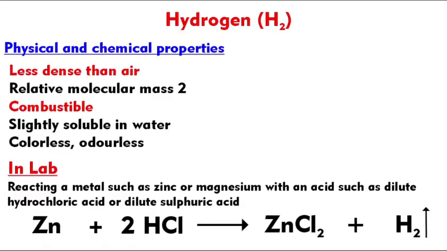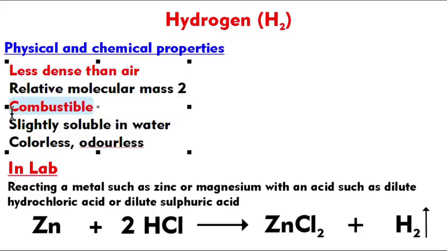So first see hydrogen. You know, hydrogen is a very lightweight gas. We say its density is very much less than air because the molar mass is around 2. Relative molecular mass is 2 grams per mole. It's a very light gas. So when you release it in the environment, it will move up because the density is less. And hydrogen is combustible.